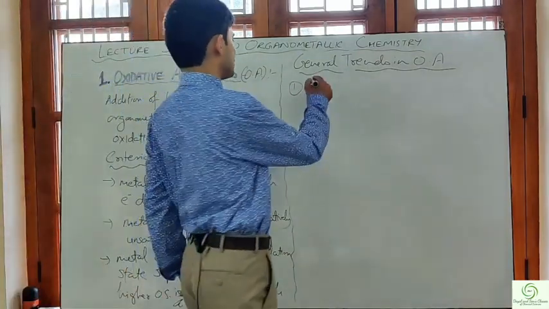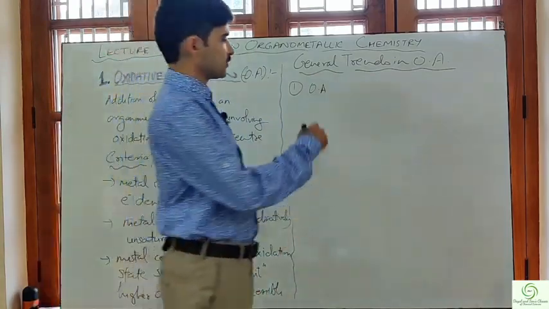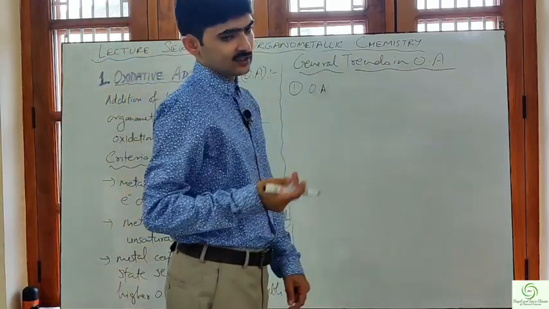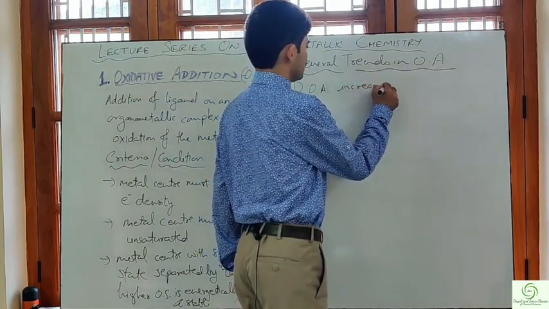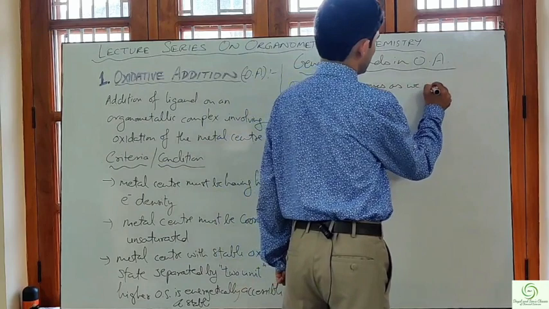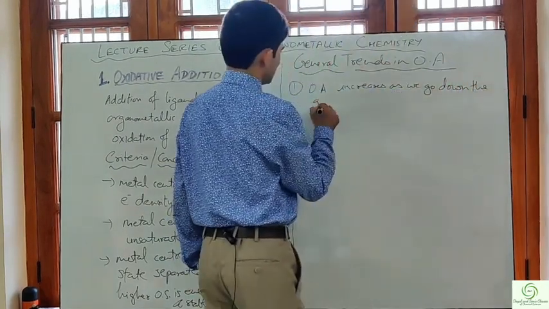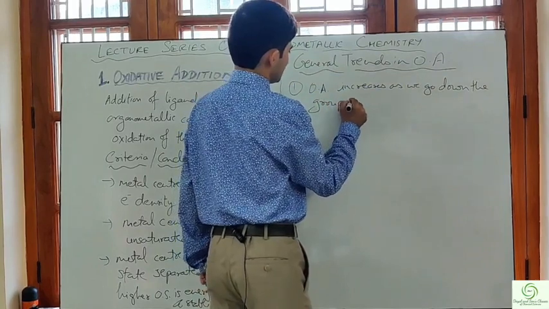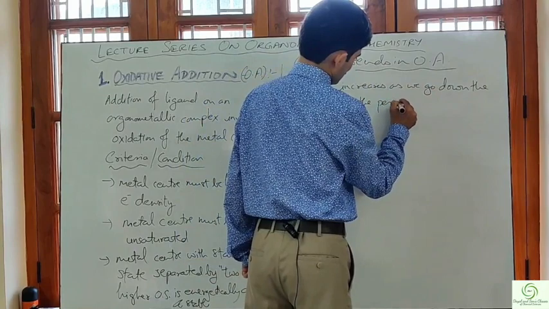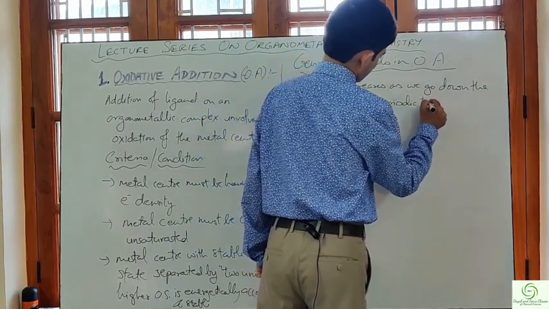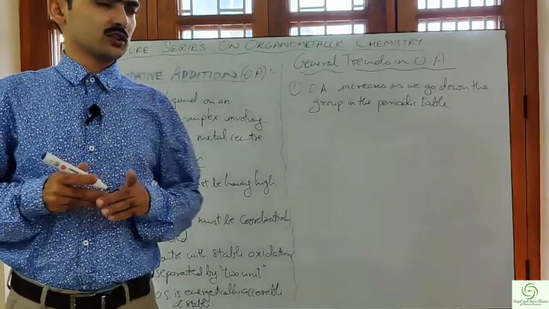The oxidative addition increases as we go down the group in the periodic table. The oxidation state increases as we go down the group in the periodic table.